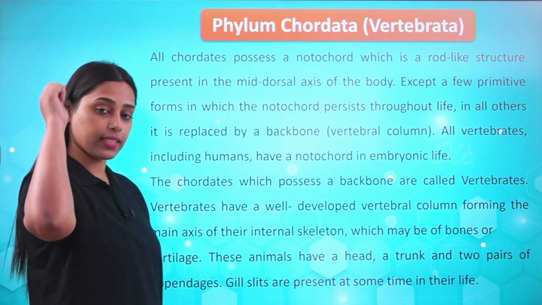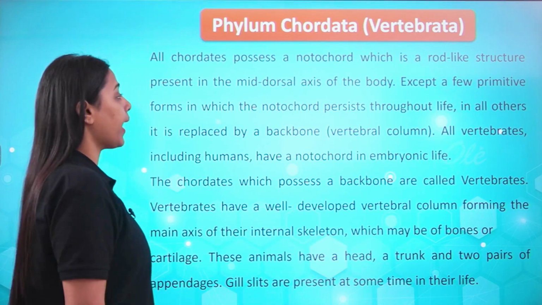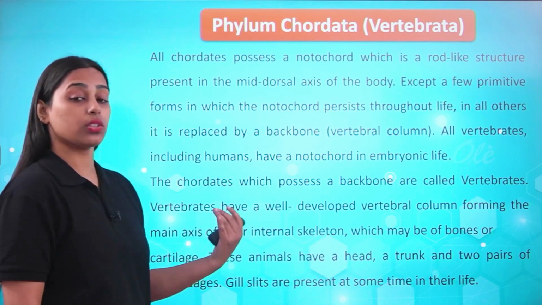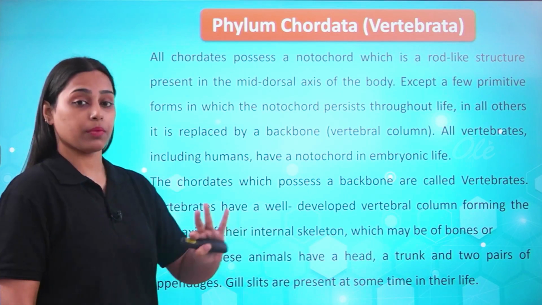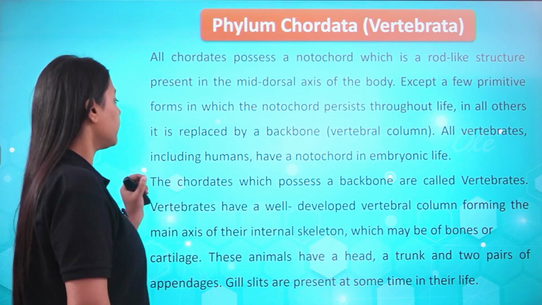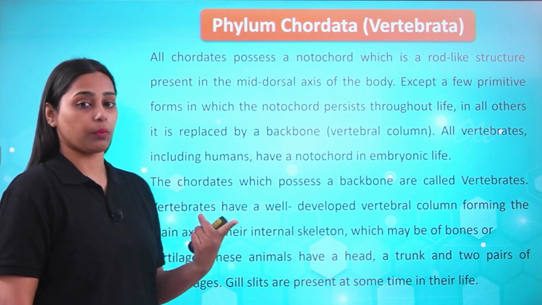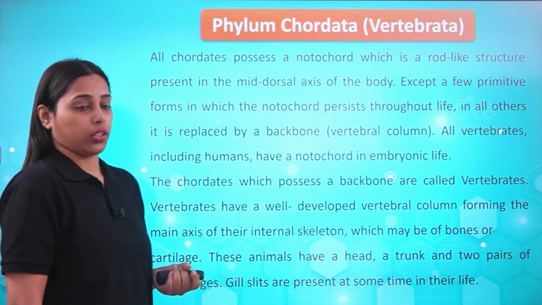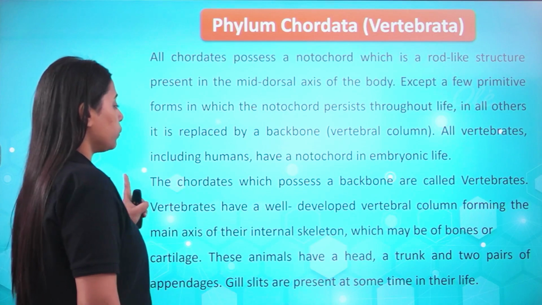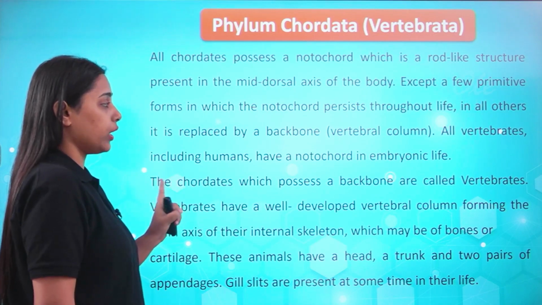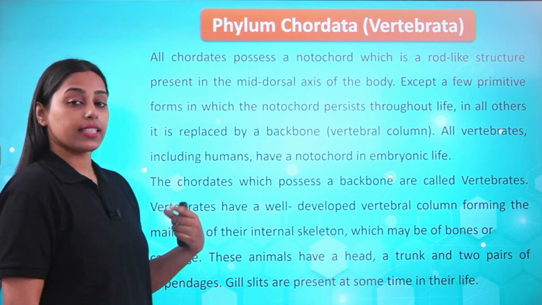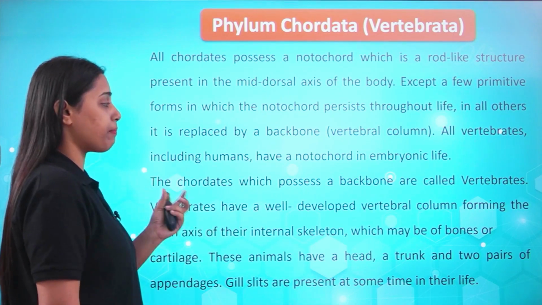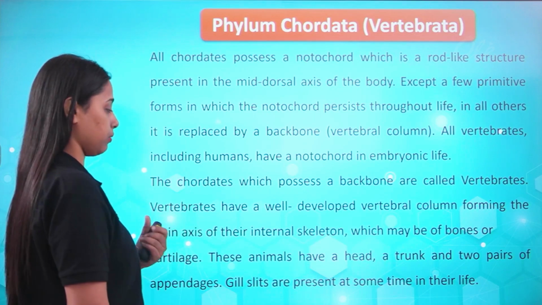the body. This is the back portion, the dorsal side. Except in a few primitive forms in which the notochord persists throughout life, in all others it is replaced by a backbone known as the vertebral column or spinal cord. All vertebrates including humans have a notochord in embryonic life and this is replaced by the vertebral column. The chordates which possess a backbone are known as vertebrates.